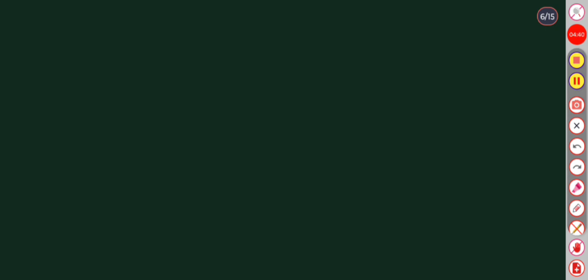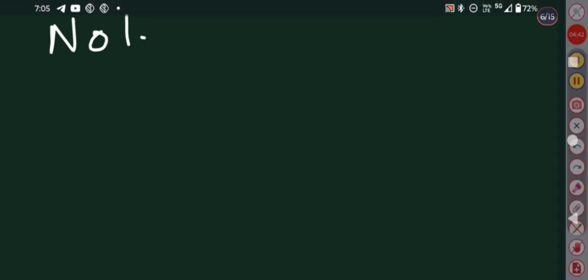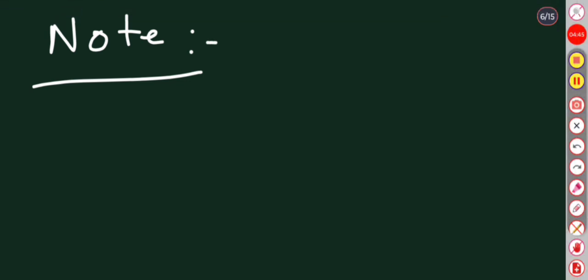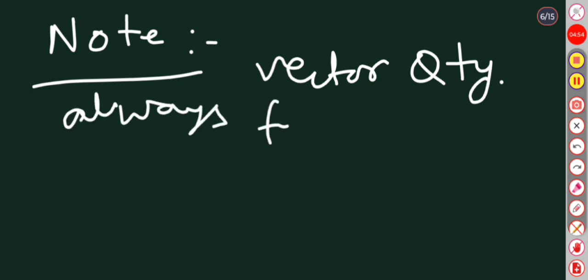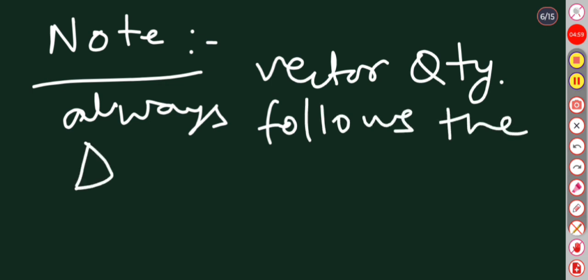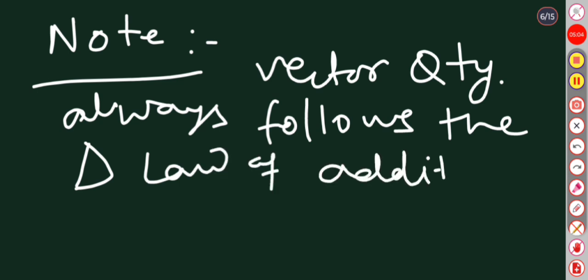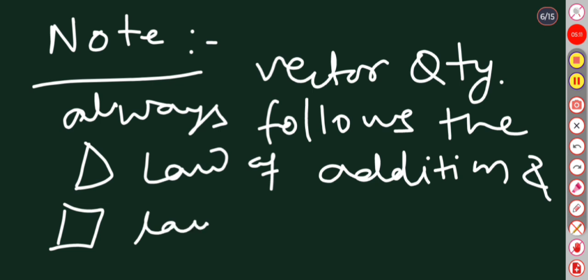An important point to keep in mind always is that a vector quantity always follows the triangle law of addition and parallelogram law of addition.